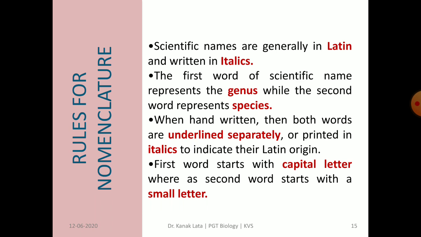While writing scientific names, both the words are underlined separately, or when printed, it is in italics to show its Latin origin. First word of the scientific name starts with capital letter, whereas second word starts with a small letter.